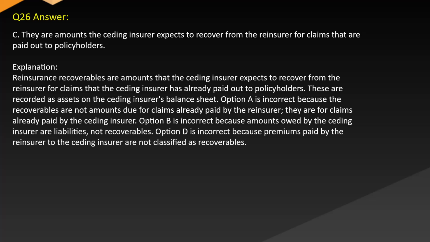Option A is incorrect because the recoverables are not amounts due for claims already paid by the reinsurer. They are for claims already paid by the ceding insurer. Option B is incorrect because amounts owed by the ceding insurer are liabilities, not recoverables. Option D is incorrect because premiums paid by the reinsurer to the ceding insurer are not classified as recoverables.